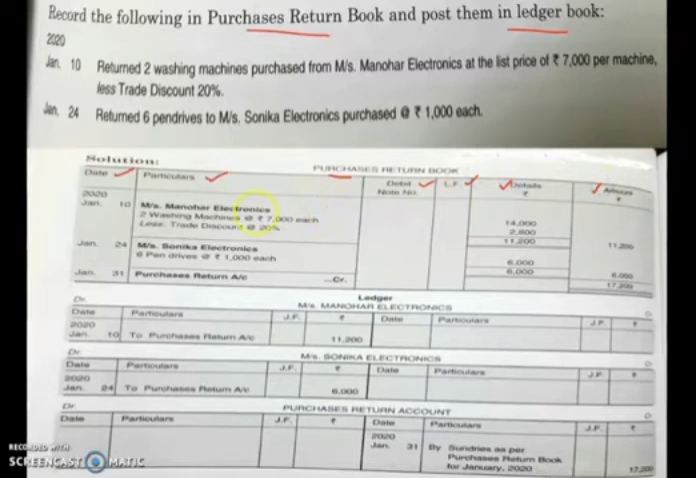Children, you can do this problem as and when I am explaining this. You can pause this video and do the problem along with me when I am giving the explanation. Okay, it will make your concept clear. So January 10 is the first transaction taking place. The first transaction is taking place with Messrs. Manohar Electronics. He is the purchaser who is returning the product. So you have to write the name of the party who is returning this product. So Messrs Manohar Electronics, then underline it, and then just below that write down the item which has been returned.